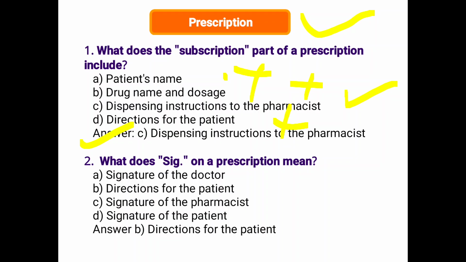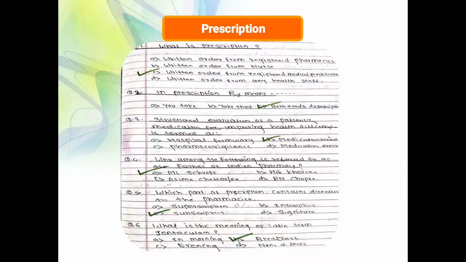Next, what does the SIG on a prescription mean? Signature of doctor, direction for patient, signature of pharmacist, signature of patient. The correct answer is direction to the patient. Next, what is a prescription?